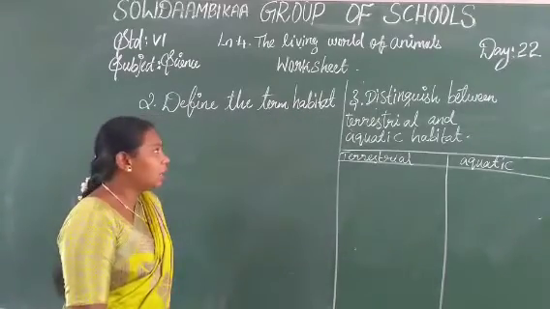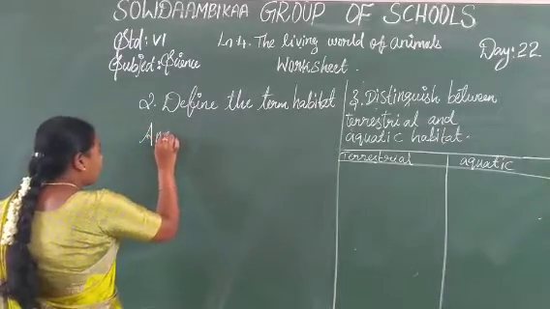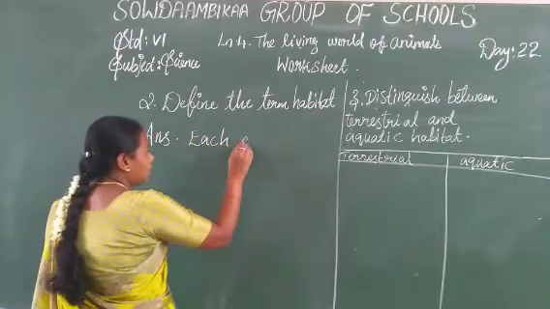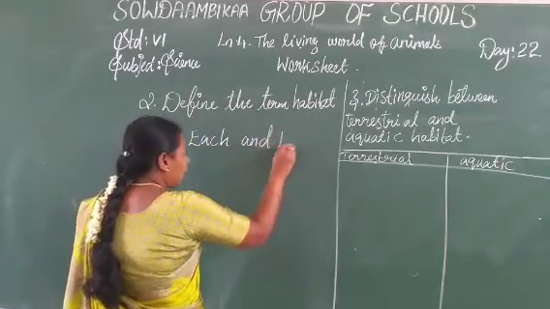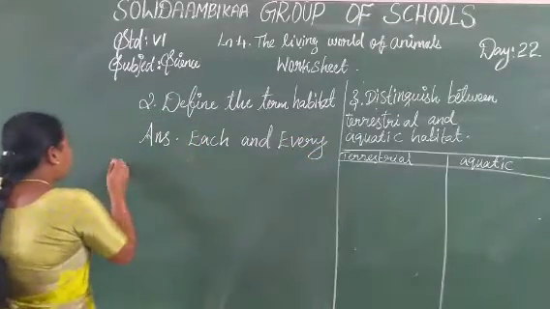Define the term habitat. So the answer: what is meant by habitat? Each and every organism, E-V-E-R-Y, every organism.